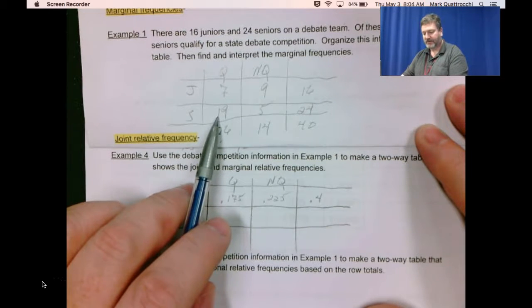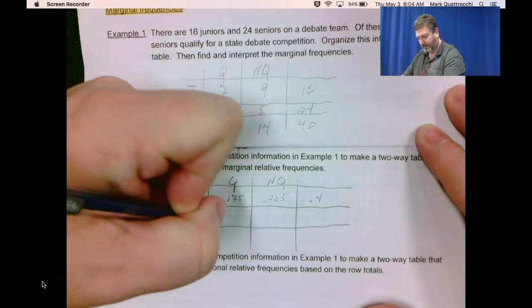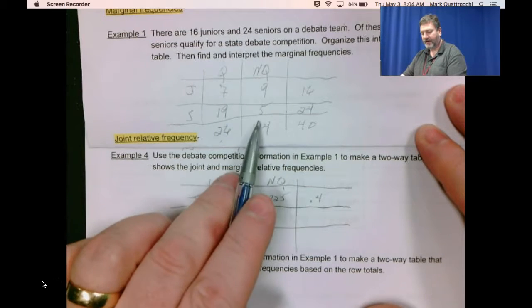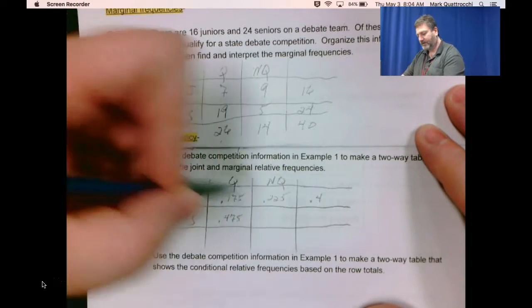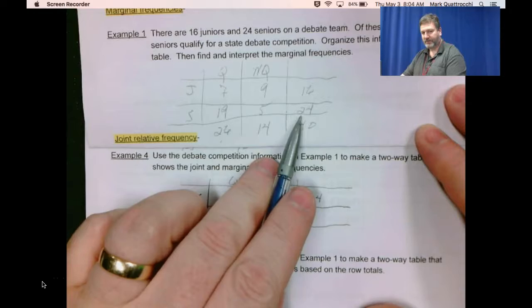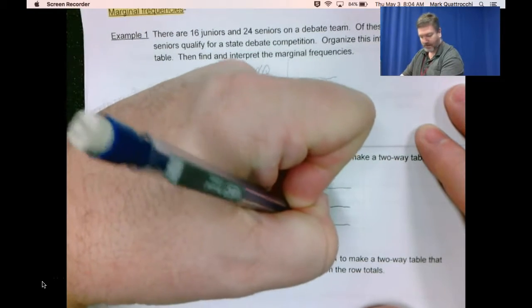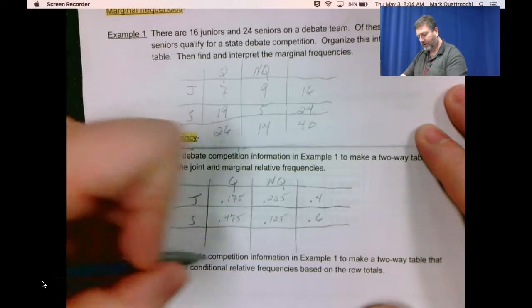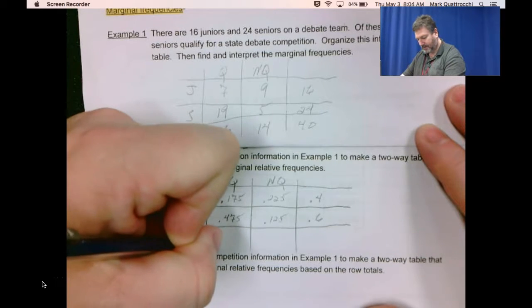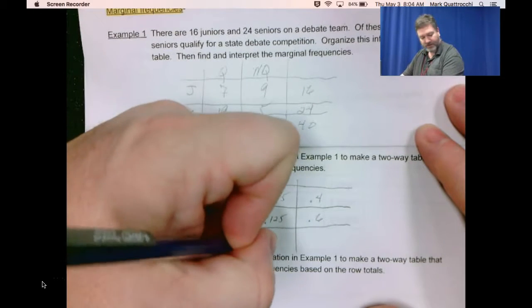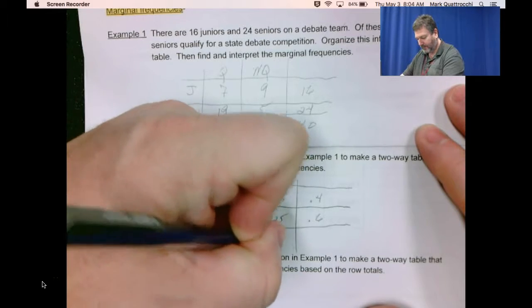19 out of the 40 students are seniors that qualified. That's 0.475. 5 of the seniors did not qualify out of the 40 students. That's 0.125. There are 24 seniors total out of the 40 students. That's 0.6. And there are 26 students that qualified out of the 40. That's 0.65. And 14 of the students did not qualify. 14 out of 40 is 0.35.